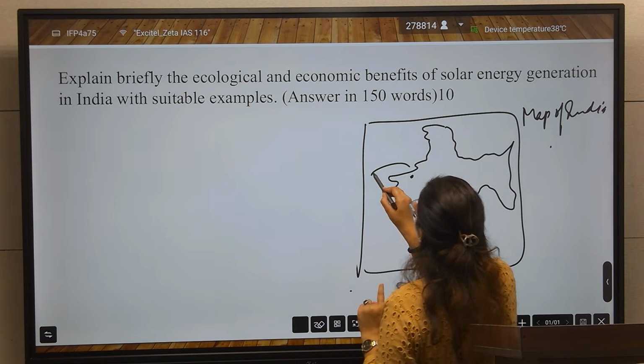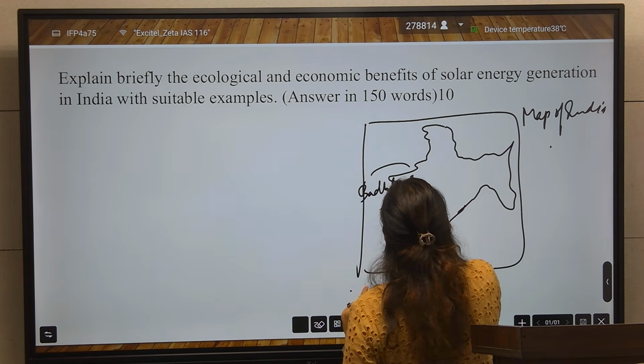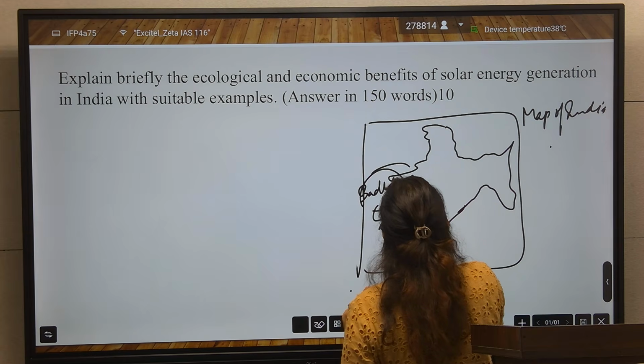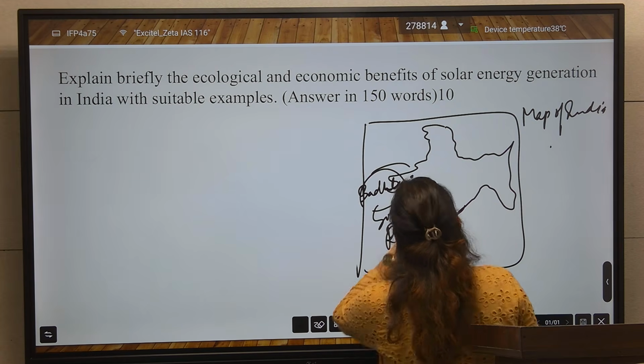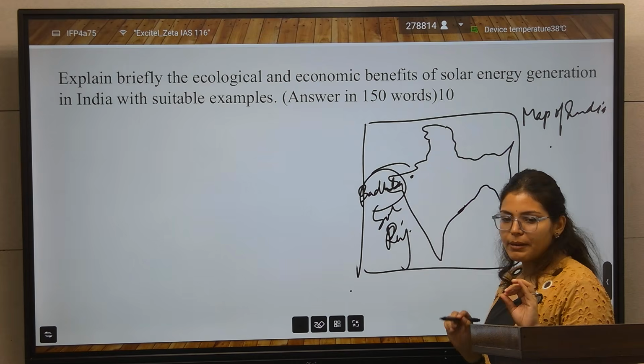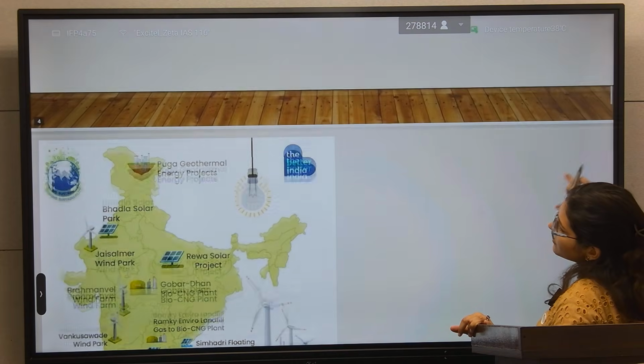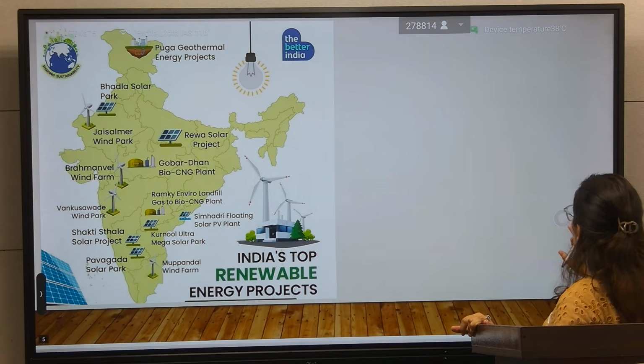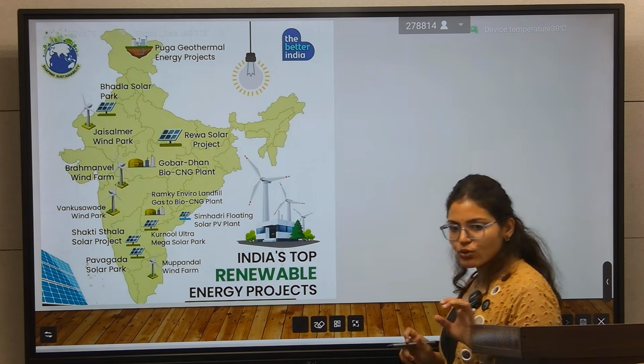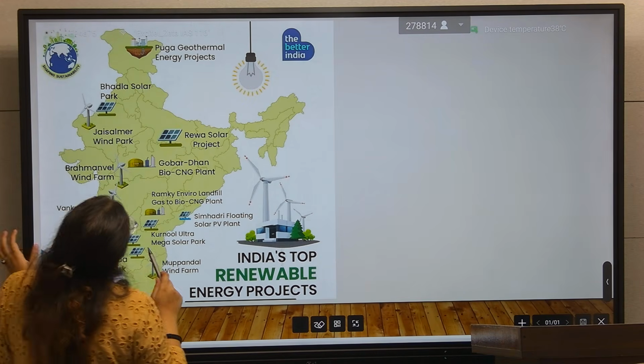So here, Bhadla solar power plant in Rajasthan. All the solar power plants that you know, you will mark. This is the map that you have to draw in your answer.